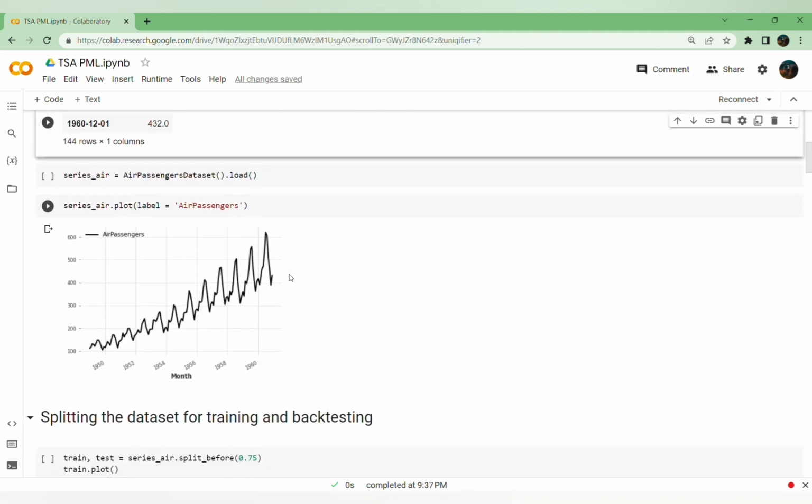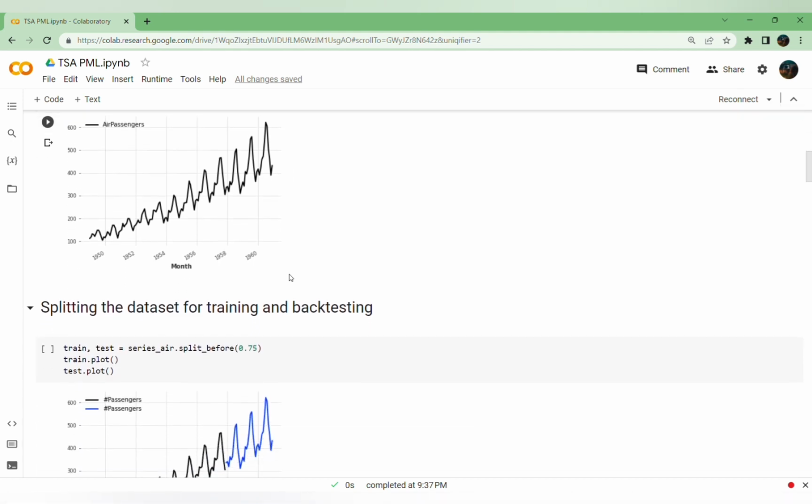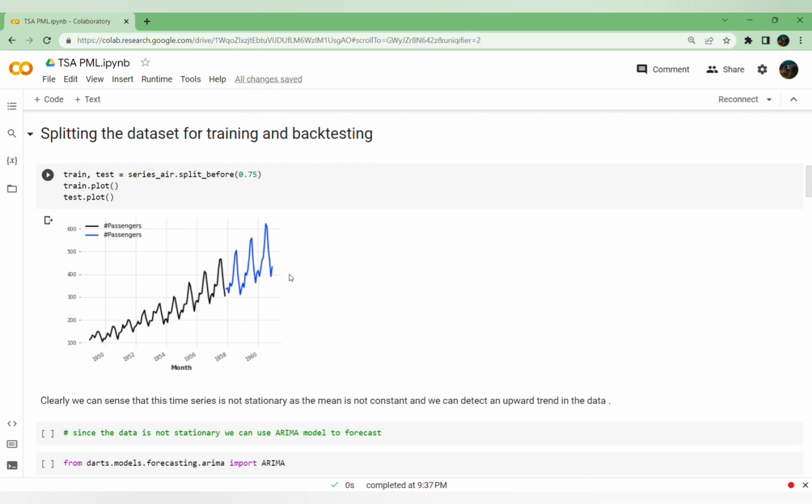We have to use some pre-processing in order to make it stationary, and then we have to apply it to the models. So as in a machine learning model, I am splitting the data into two halves, training and validation. It can be easily split using this library by specifying the percentage I want for training and testing. It can also be done by specifying the month. So it is clearly an advantage of using this library.